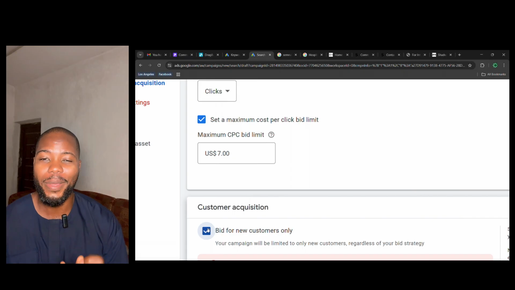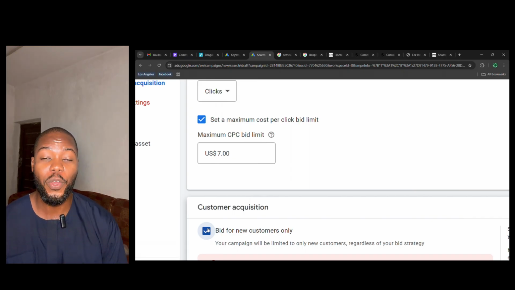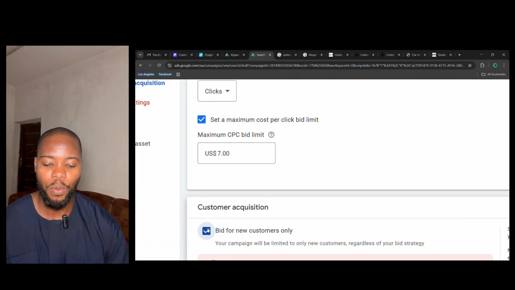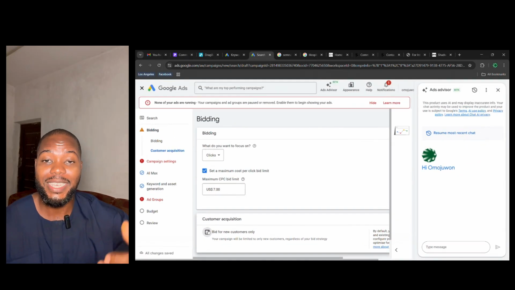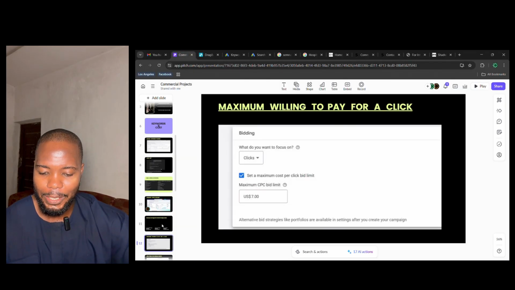Now, this might not be the best button to click when you start your campaign, because sometimes people might not be ready to reach out to you right now. So when I run ads for my clients, or when you are trying to run ads for your business, I always advise to untick this. So those that have seen your ads before still have a chance to reach back out to you. And let's get back to the slides.